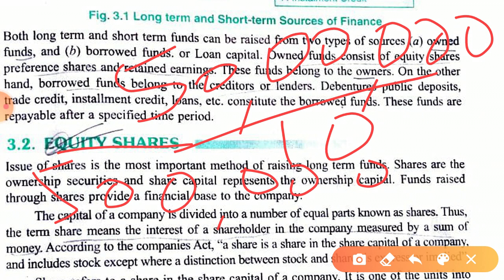Is this point clear? I have already told you about this equity share in class 11th, if you remember. Again, I am telling you. These equity shareholders are the owners of the company. And the person who is having the maximum amount of shares will be on the board of directors. Do you remember 7? There are at least 7 members on the board of directors of the company.